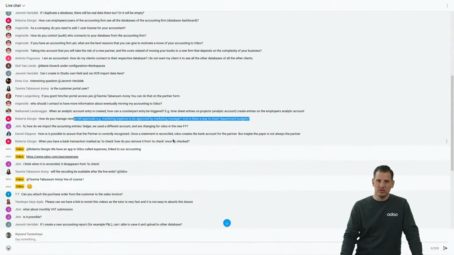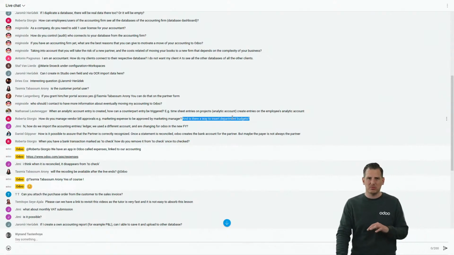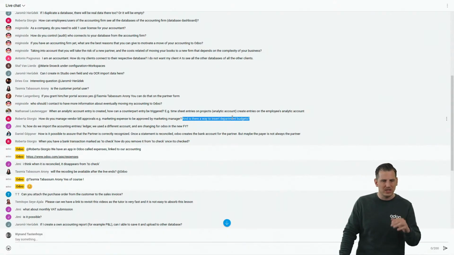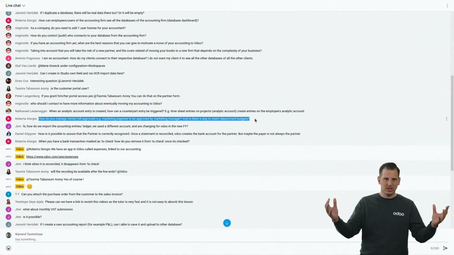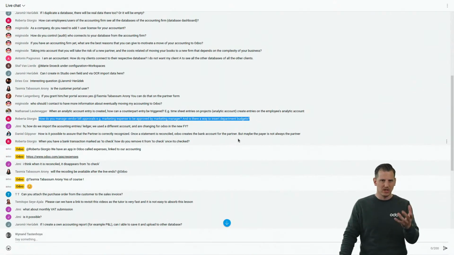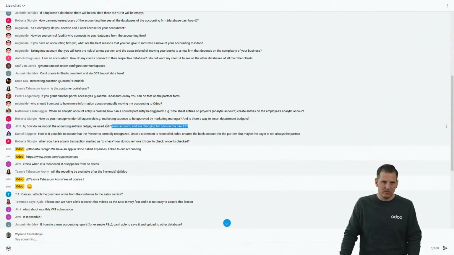But again, I wouldn't do it only for vendor bill approvals, because I think it's something we can still make better personally. So yes, you can do it based upon different conditions, like a budget, but it's very complicated with what we have in standard today. I believe it's something that we can do better, and I hope it will come in the upcoming version. So I would definitely not do it today from an accounting point of view, because you will have a database that will become paid. You need a subscription, and I'm not sure that Odoo Studio approvals will cover your scope.